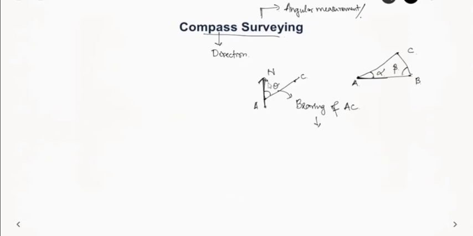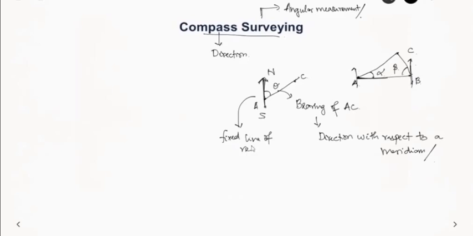This north-south line is also known as meridian. So this meridian here is the north-south line, and we use it because it does not change. So this is like a fixed line of reference. Even if you measure at point B, your north-south line will be like this only. So these fixed lines of reference are known as meridians.